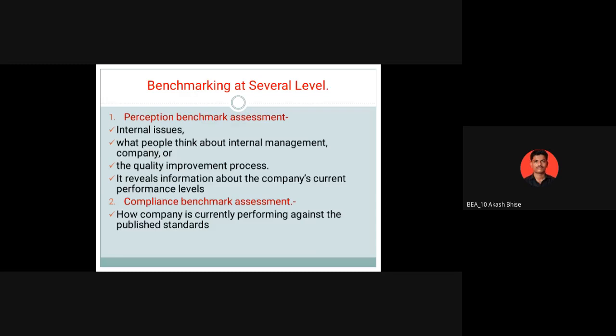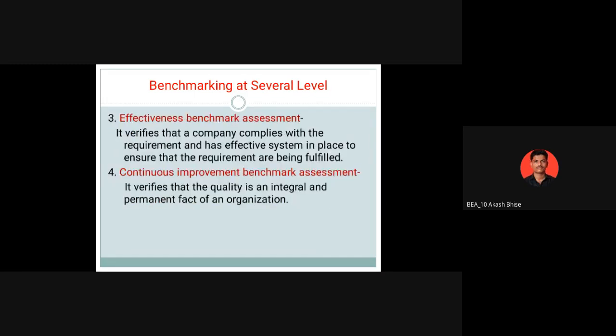The quality improvement process definitely reveals information about the company's current performance level. It gives information about your current level and current situation as compared with the market. The next level is compliance benchmark assessment: how the company is currently performing against published standards. Whatever standard we have made, we check whether our industry is following that standard. So we will get an idea with the help of benchmarking also.